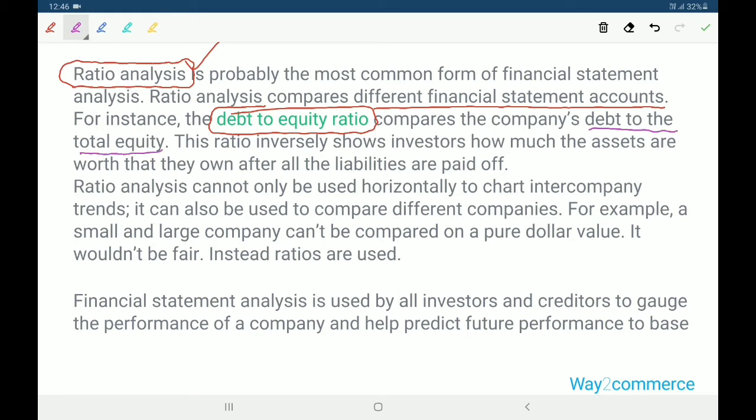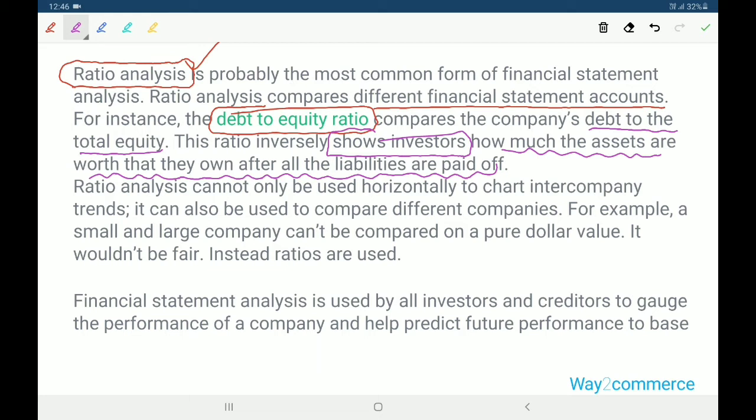This ratio shows investors how much the assets are worth that they own after all the liabilities are paid off. That means how much assets are in the business after paying off all the liabilities. So it is only applicable for the shareholders.